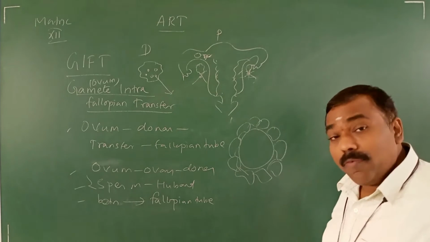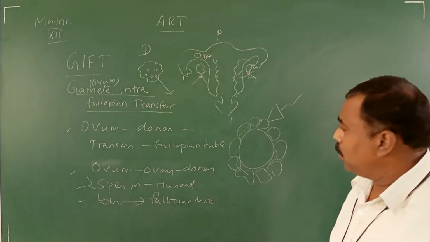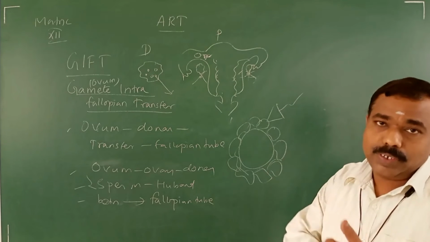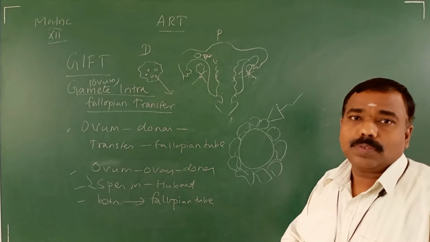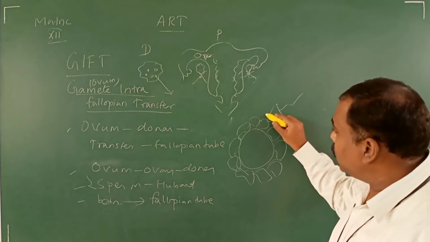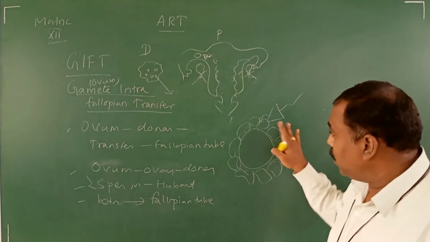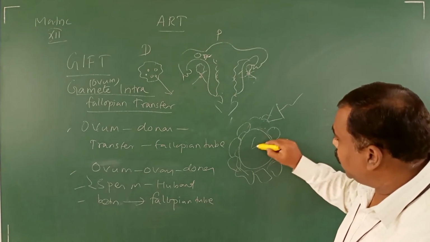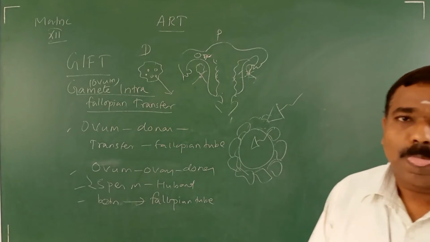When the sperm touches it, the head of the sperm has an acrosome, which has the hyaluronidase enzyme. That hyaluronidase enzyme breaks down the hyaluronic acid, the cementing substance, and then the sperm enters inside. This is the natural process.